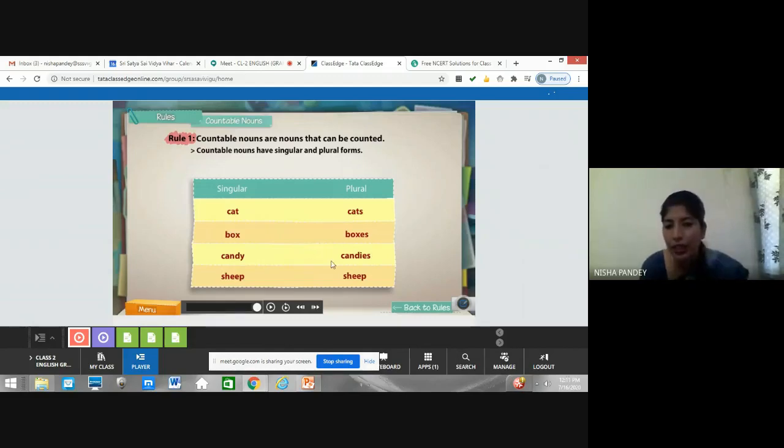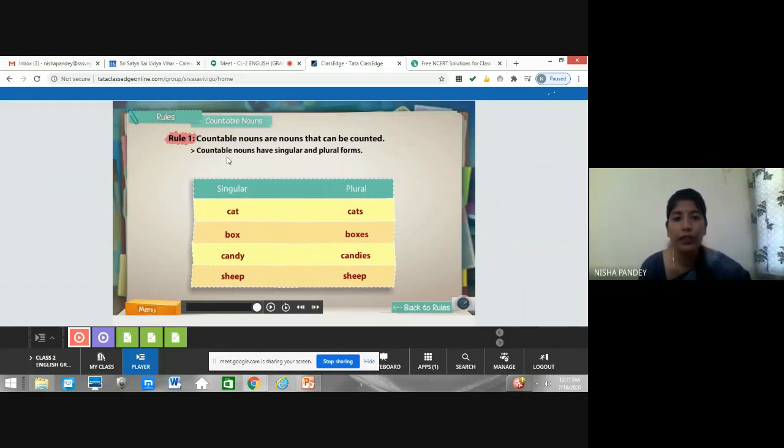If many candies are there, then we say candies. For example, water. Water you cannot count. So can you say waters? No. It's water only, right? For singular also, for plural also. It's common. It doesn't have singular and plural form.